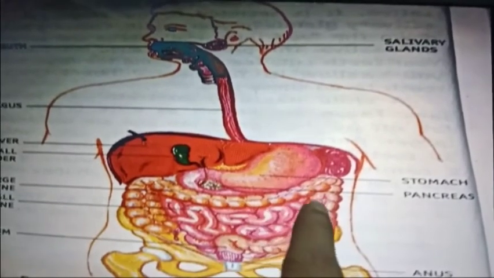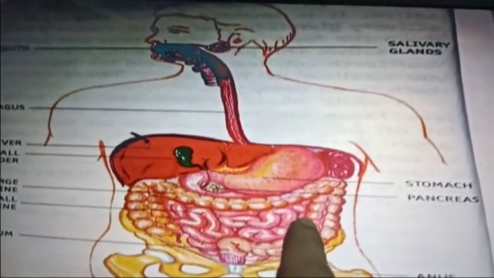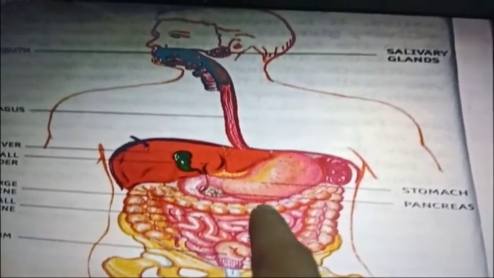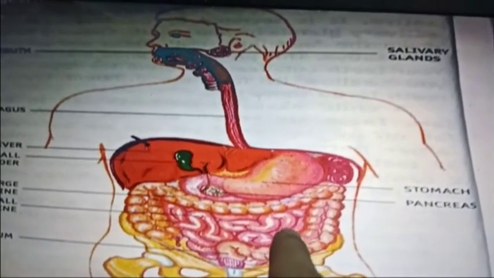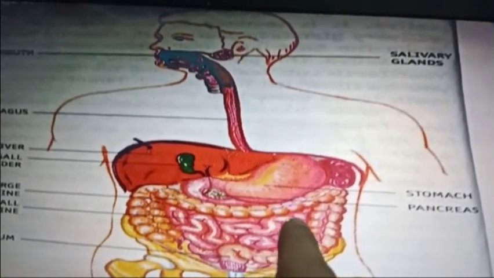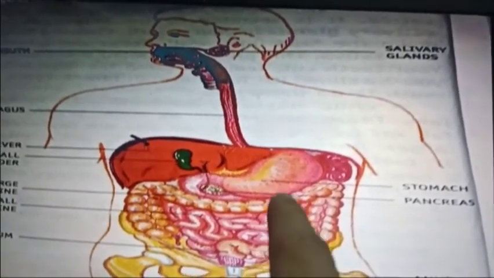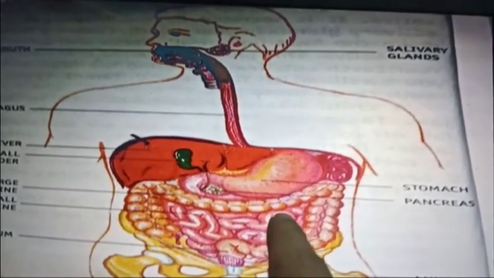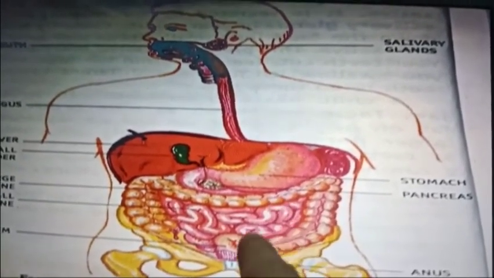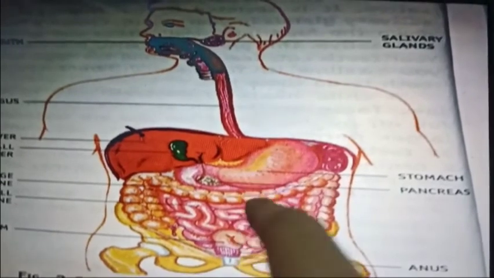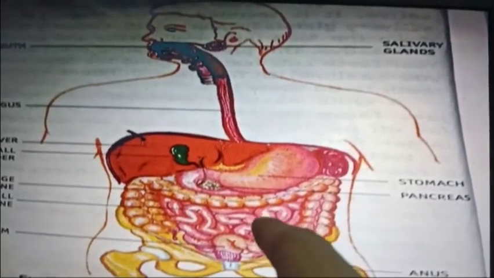Thus after complete digestion occurs in the small intestine, the digested food can be absorbed by the small intestine and assimilated.